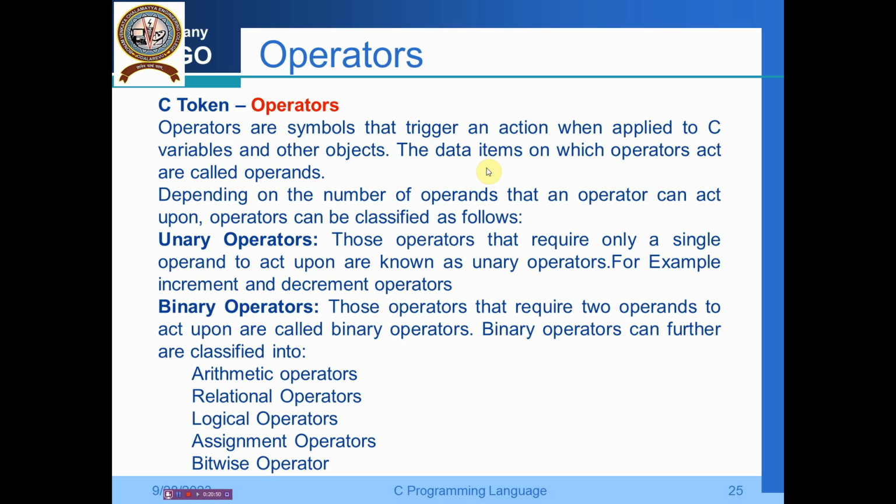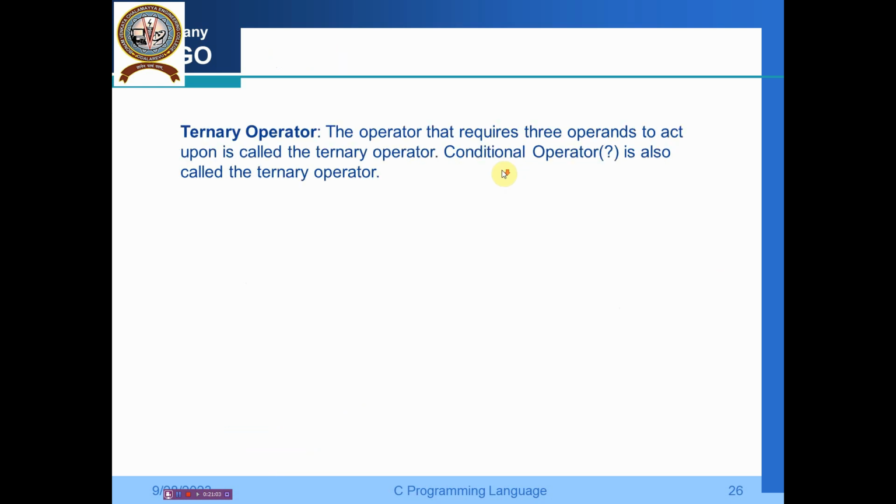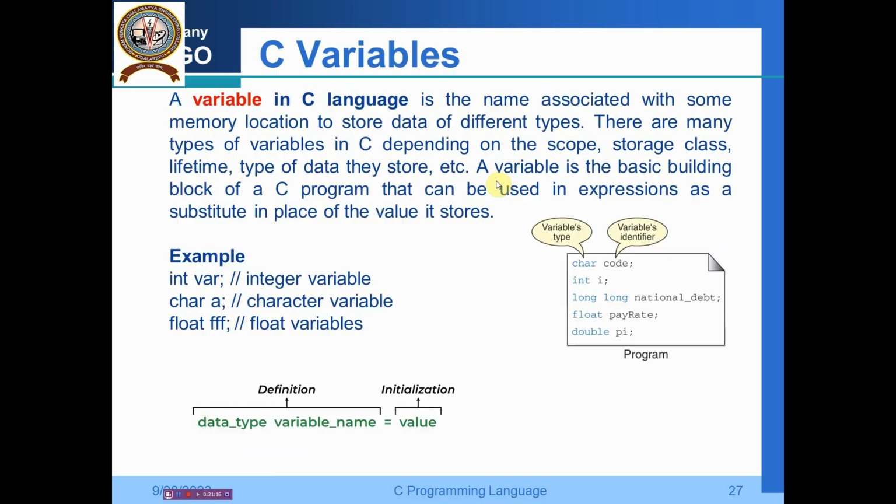Similarly, binary operators are those that require two operands to act upon, like the arithmetic operators, the relational operators, the logical operators, assignment operators, and bitwise operators. These are called the binary operators. Similarly, the operator that requires three operands to act, like the conditional operator, we call the ternary operator. So these are some of the things.